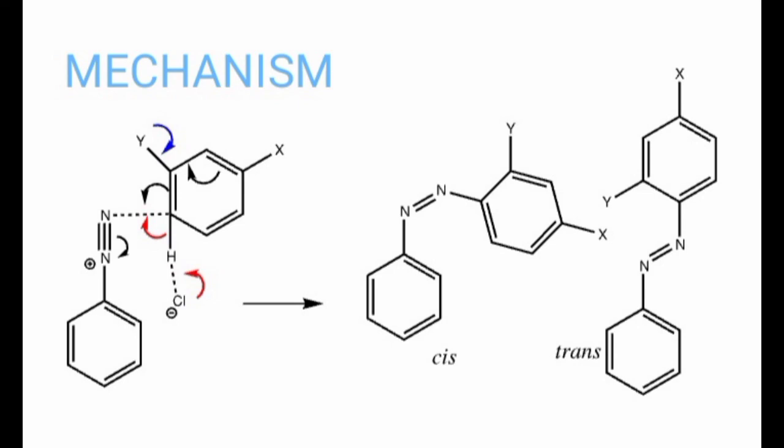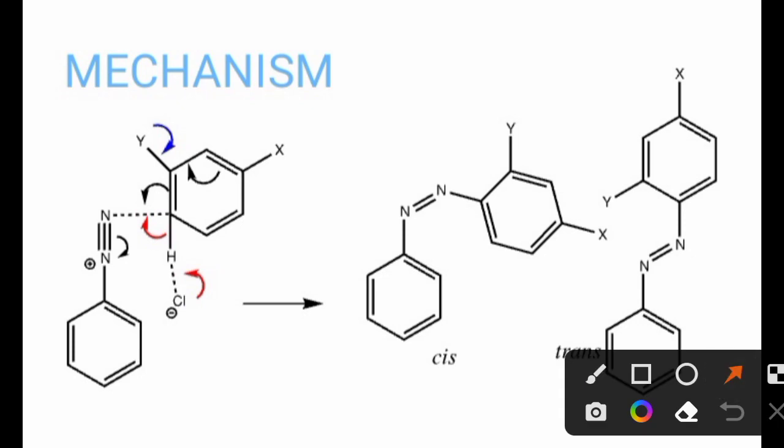In simple terms, let us see in one step how the mechanism takes place. This is the diazonium salt. This Cl is from the diazonium salt. Benzene diazonium chloride is considered here, and this is the other combining compound. This is the activated para position according to the electron donating group.